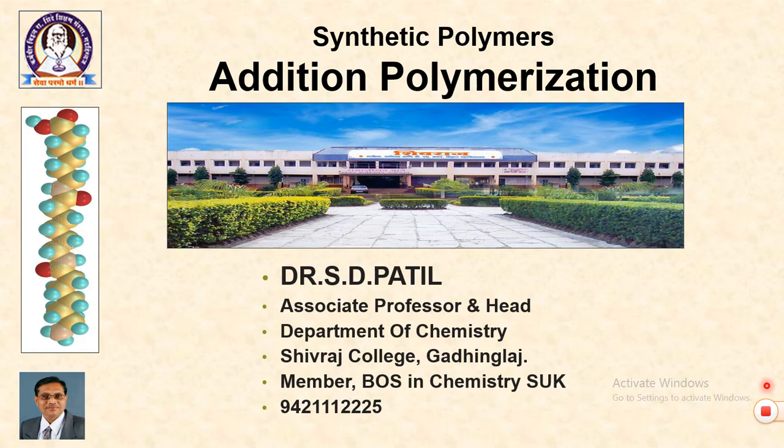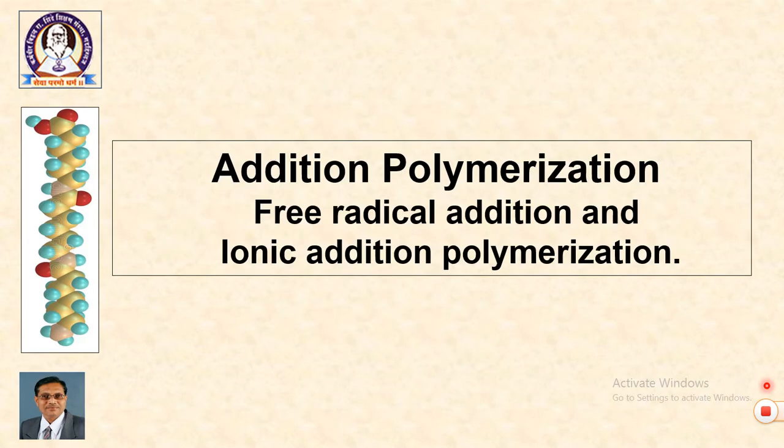In this lecture, we are to deal with synthesis of polymers and in particular the process of addition polymerization. So, the concept of addition polymerization is to be studied with reference to free radical addition polymerization and ionic addition polymerization.